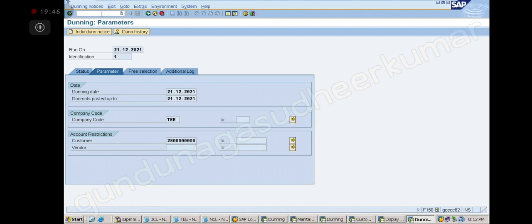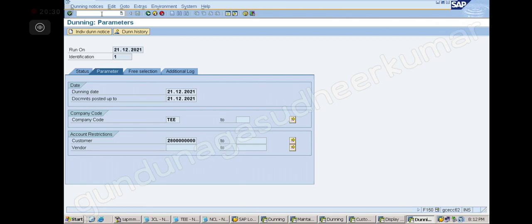So this was about the Dunning procedure. It is only a correspondence procedure. Correspondence means communication, sending a letter, right? It has nothing to do with FI. No accounting entries are posted because of the Dunning. It is only a correspondence procedure to send reminder letters to customers when there are overdue items from them. If I have good customers and bad customers and want to differentiate them, different dunning procedures can be created and given to different customers. Accordingly, their open items will be picked up.